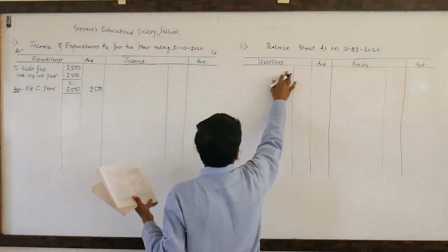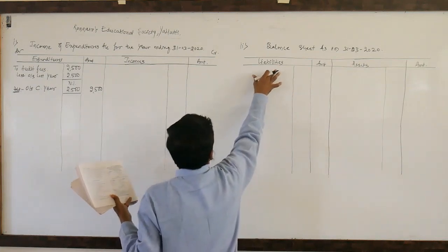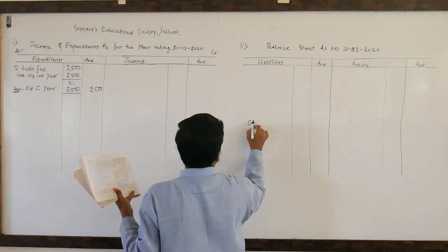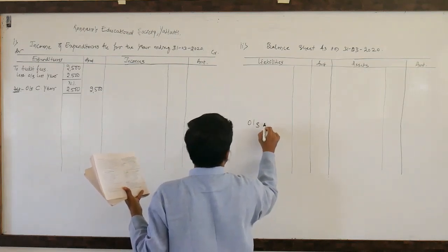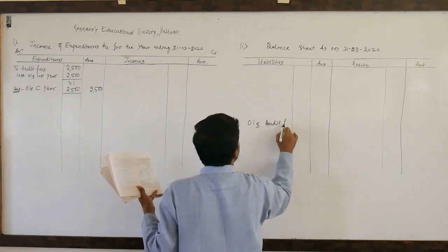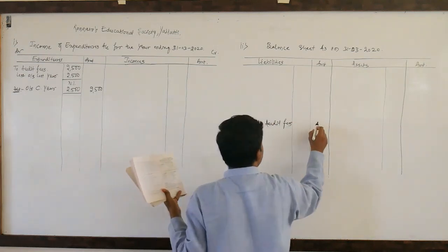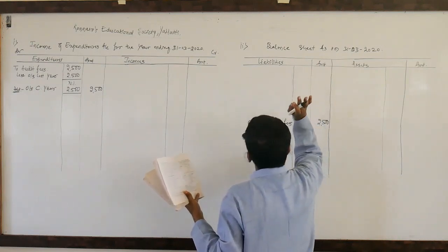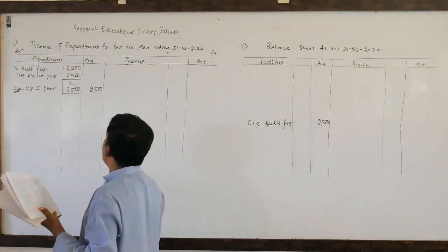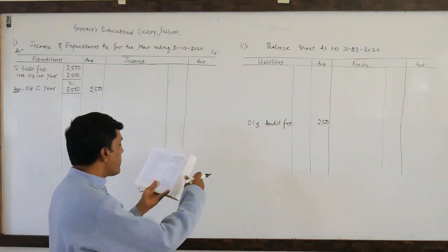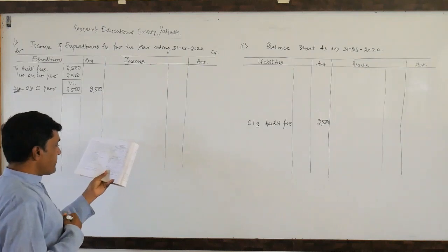Here I would like to leave a few spaces for writing of capital fund. So I would like to write here outstanding audit fees. This is current year outstanding. It remains payable amount. That is the reason I have written on the liability side of the current year balance sheet.